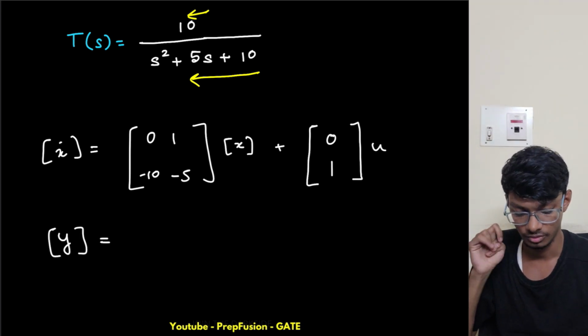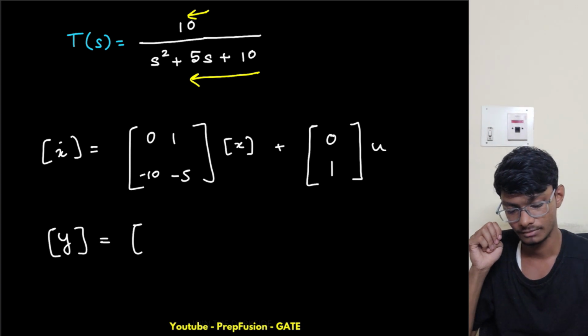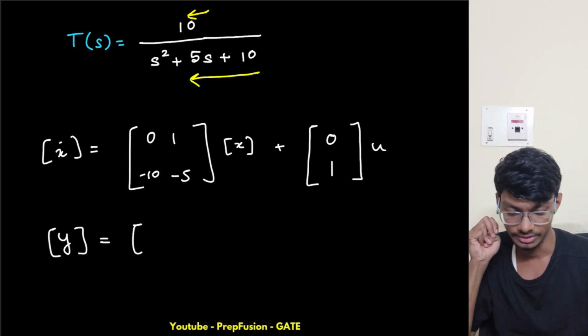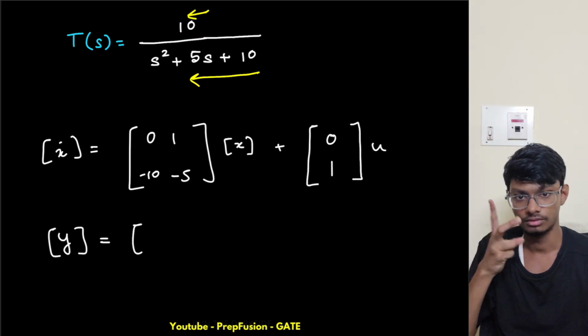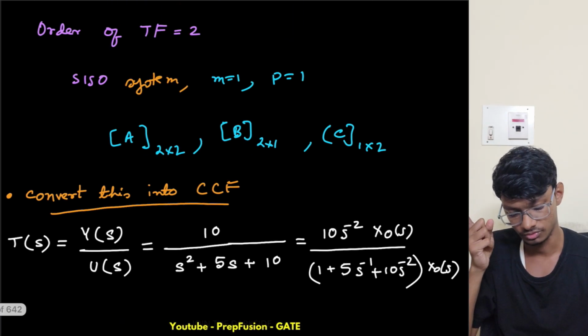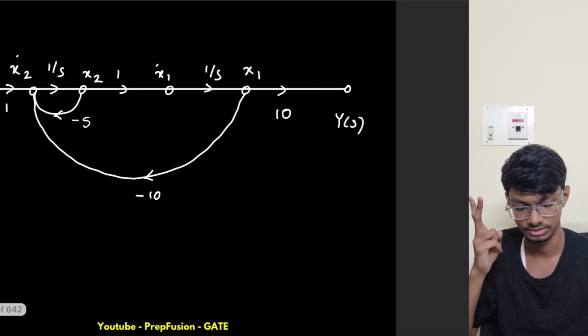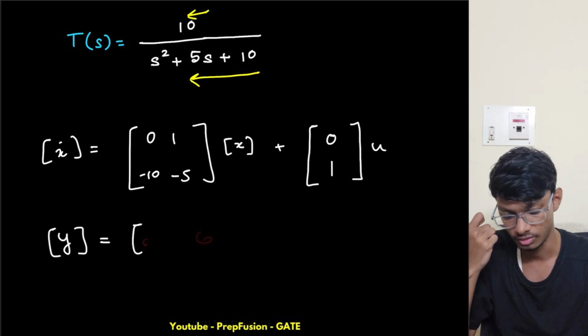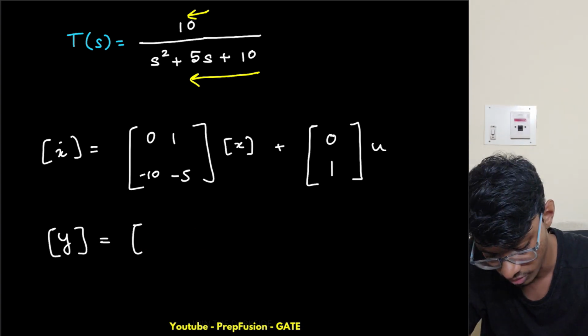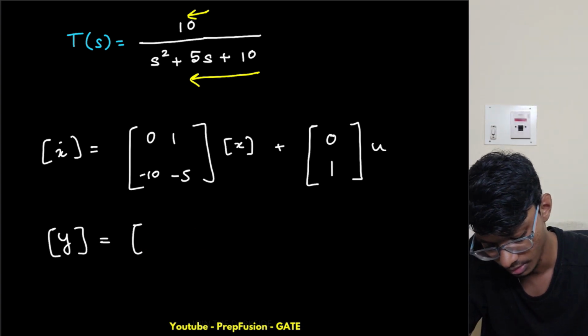My Y matrix equals simply this one only, right? Okay, so basically we have two elements. It is 1 cross 2, as I mentioned, 1 cross 2. So we have two elements. So this one I will start with, then I will get 0, because s to the power 1 is multiplied by 0.